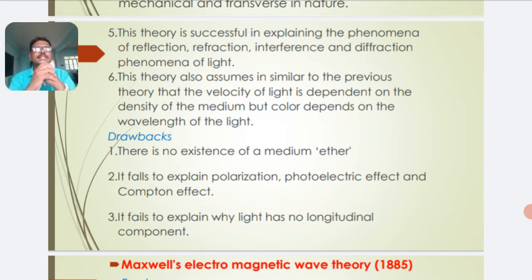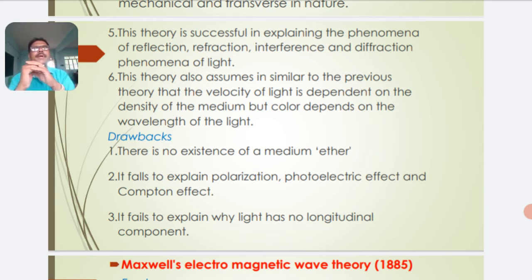Then a sixth feature. This theory also assumes, similar to the previous theory, that the velocity of light is dependent on the density of the medium, but color depends on the wavelength of the light.